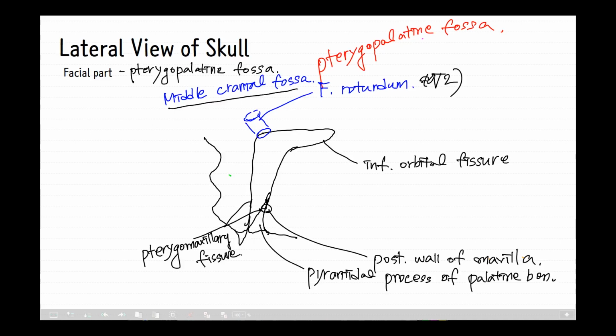Another foramen located in the posterior wall of the pterygopalatine fossa is the pterygoid canal, which starts from the foramen lacerum here to the posterior wall of the pterygopalatine fossa. This is the pterygoid canal.